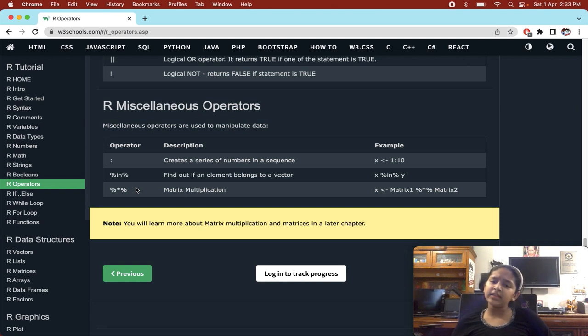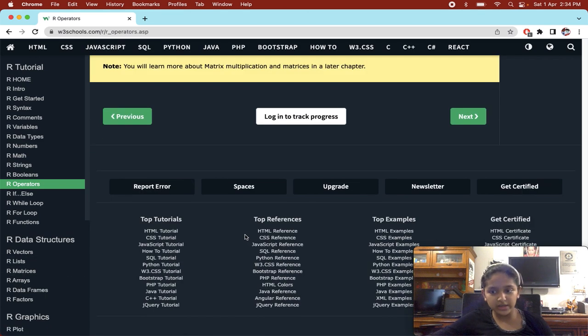I think you might not have understood it right now, but we are going to learn about it later on in the chapter. And similarly, in the matrices chapter, with this operator you can multiply 2 matrices, right? You're even going to learn about matrix multiplication later in this chapter. Don't worry if they have not explained it, I will explain it for you.